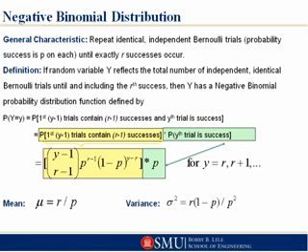With geometric, we said what's the probability of having to do 10 trials before the first success? What's the probability of doing 5 trials before the first success? With negative binomial, we say, what's the probability that I have to do 10 trials, and on that 10th trial, I get perhaps my fifth success?